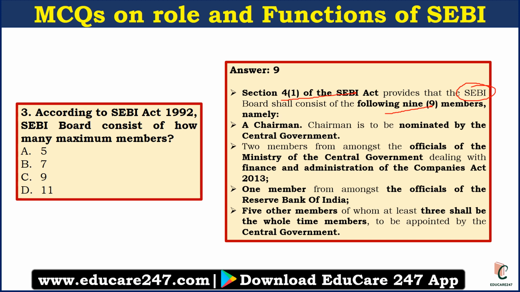Another important member is 1 member from the RBI, and 5 members, 3 of whom shall be whole-time members appointed by the central government and another is a part-time member. So this is the overall structure of the SEBI board, and that is very important. Maximum 9 members can be there. One will be the chairman and other members will be appointed from different bodies by the central government or RBI.